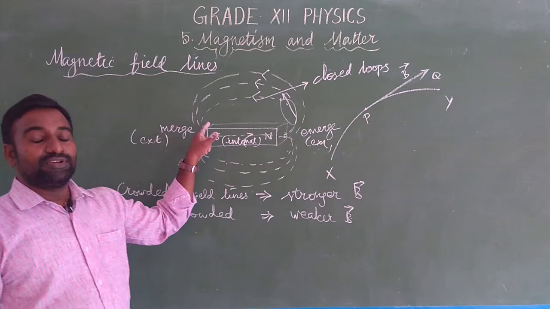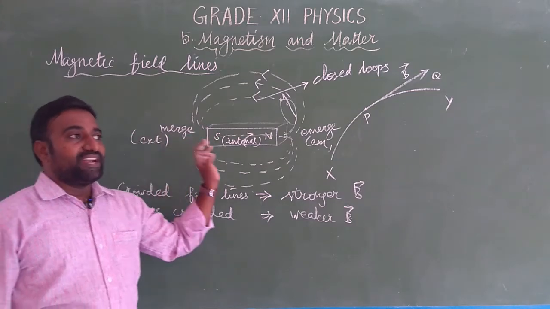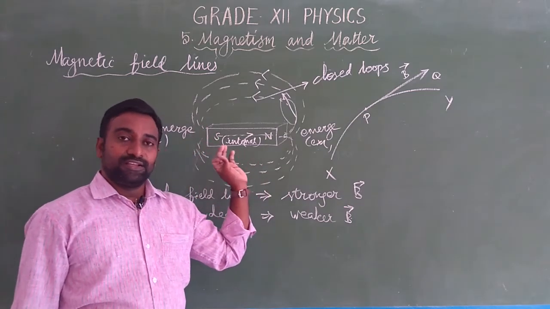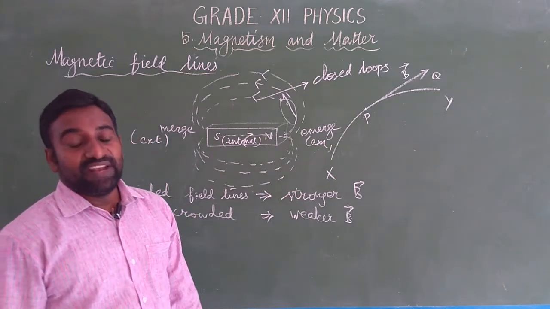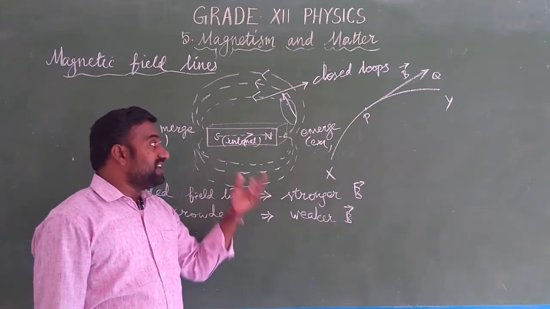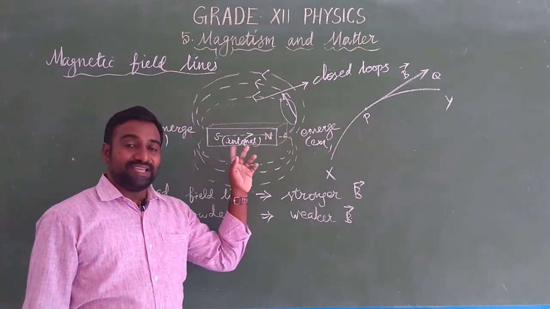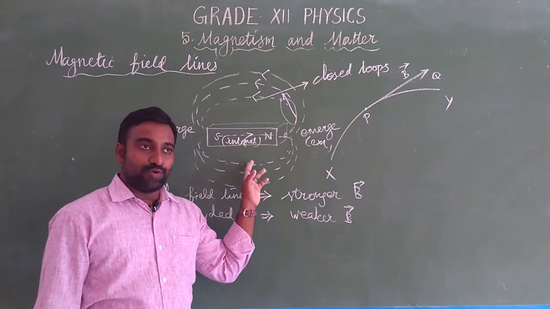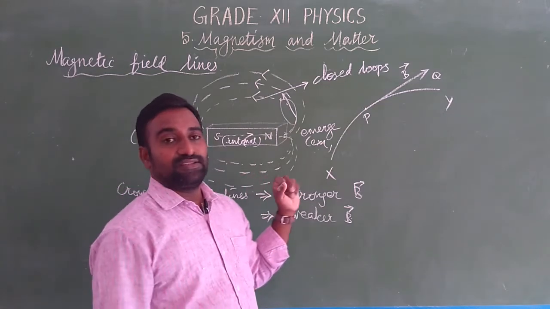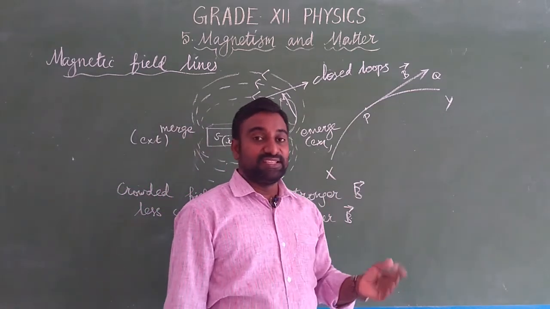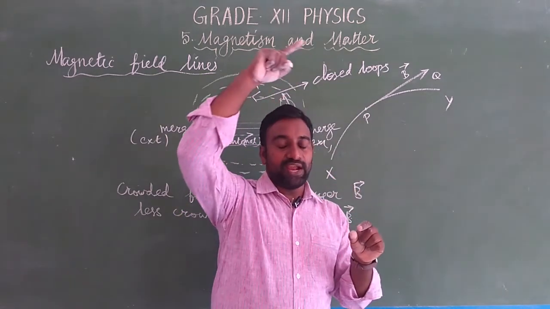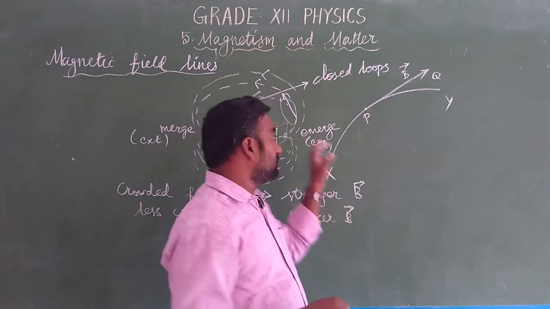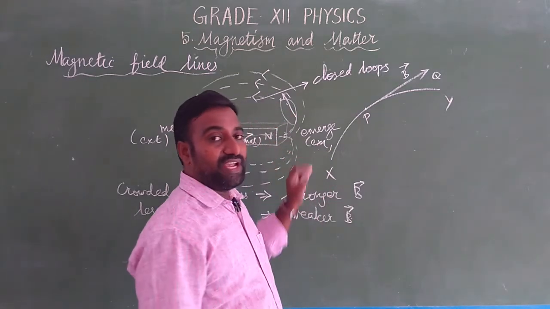Externally it is closed loops. So we can say that magnetic field lines are always closed loops, completely closed. But electrostatic field lines are not like this. Magnetic field lines always exist in pairs, north and south. But electrostatic field lines can exist as a single. So for electrostatic, positive is radially outwards, negative is radially inwards. But for magnets, north to south externally, south to north internally.